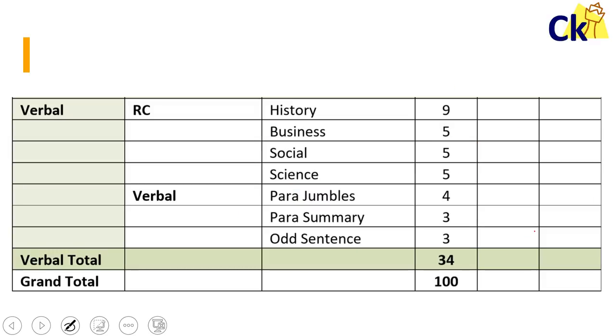Same from the verbal point of view, RC is 24 questions: one social, one business, one history, and one science. That's a typical trend. Parajumble, summary, odd sentence. So this is your 34 marks verbal section.